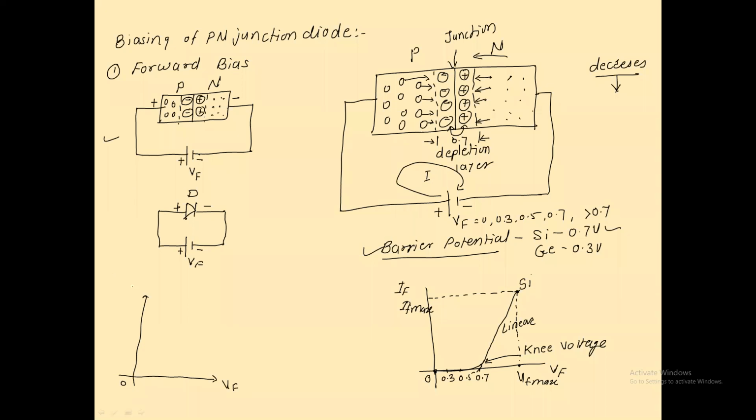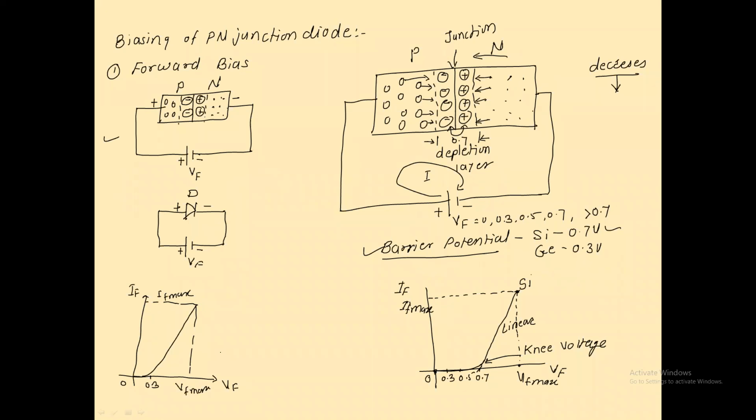It's 0.3 volt, am I right? It means that up to 0.3 volt, no current will flow through it. But after 0.3, the current will increase up to the maximum level. So this is the IF maximum, and this is the point where I say it's the VF maximum.